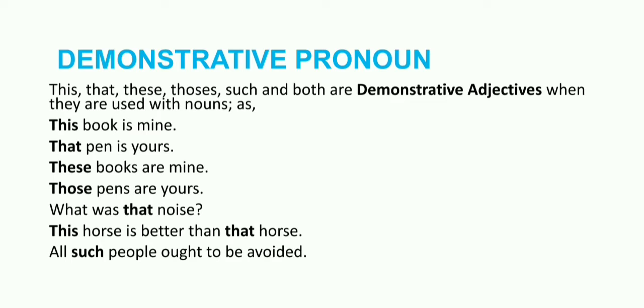After the demonstrative word, there comes the noun horse: this horse and that horse. So this and that here in the example are used as demonstrative adjectives. And the last example, all such people are to be avoided. Now such is immediately followed by the noun, that is why this is called a demonstrative adjective.